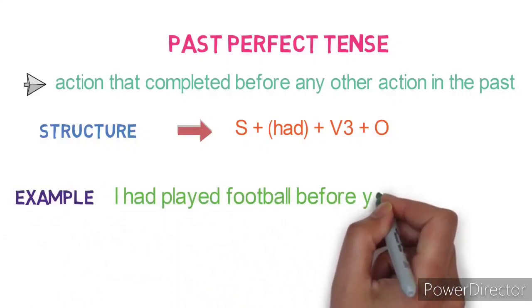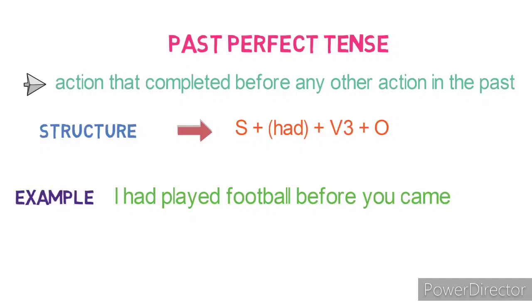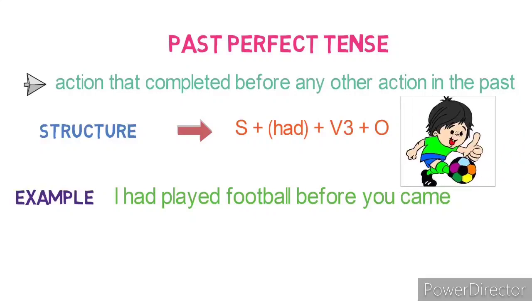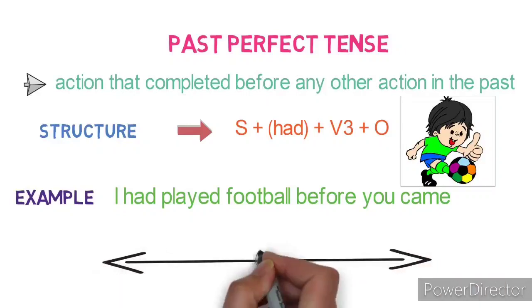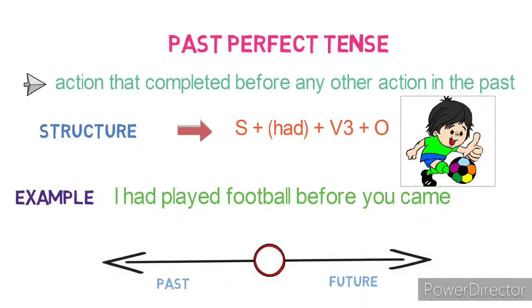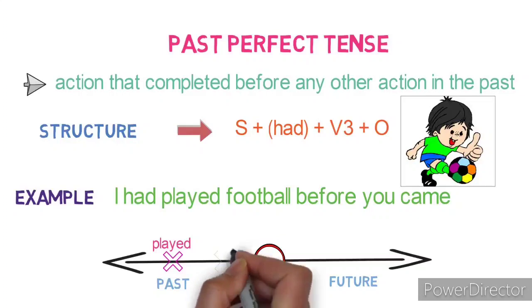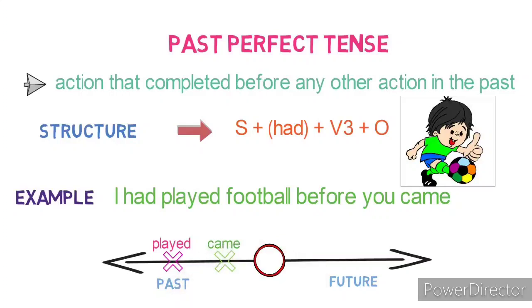I had played football before you came. Here the action of playing was already completed before another action in the past. In the timeline, you can see it like this. On the left hand side, the action of playing is already completed before the other action happened. I hope you are clear with past perfect tense, children.